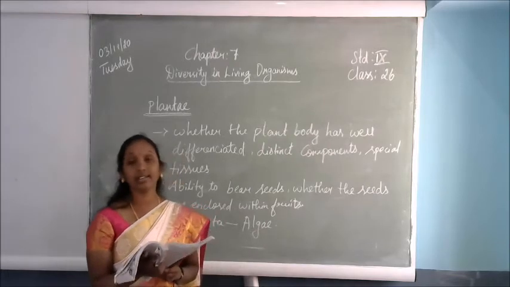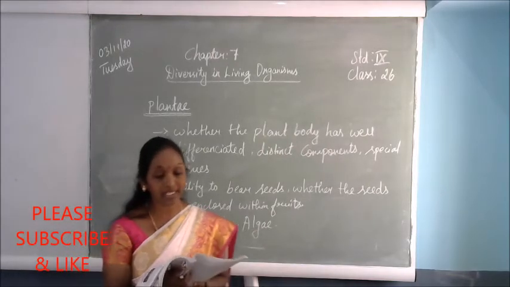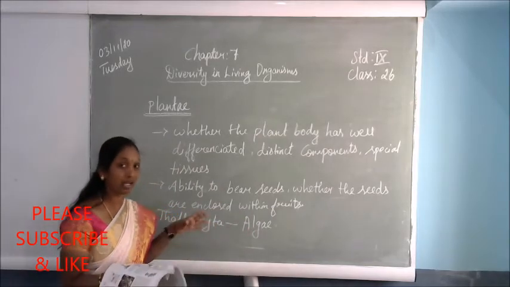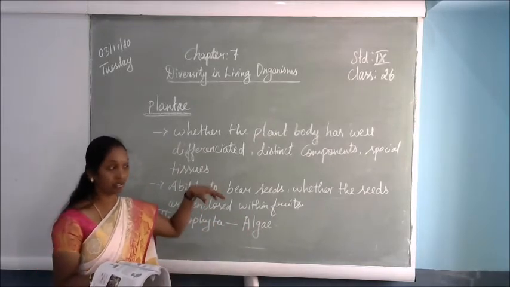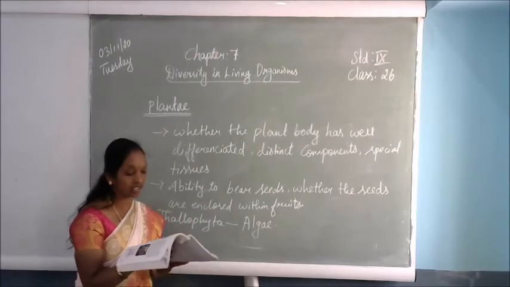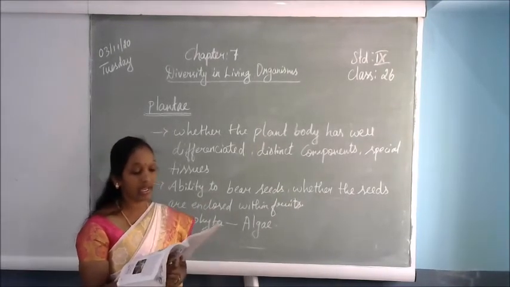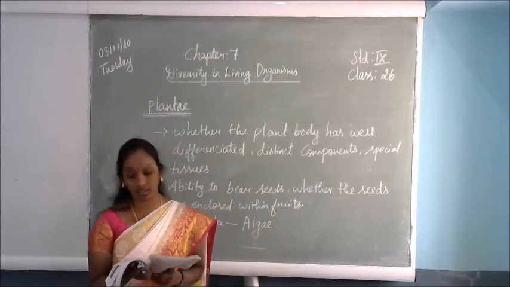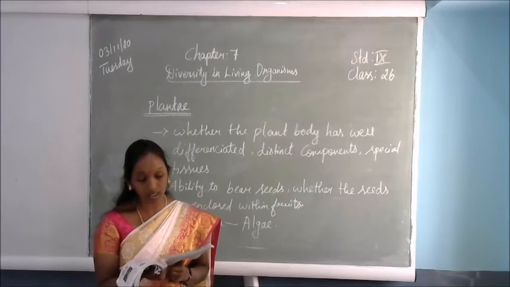So these are the characteristics of the Bryophyta. Examples are moss and Funaria. The moss plant can live in water and on land also. That is an example of Bryophyta. And another example of Bryophyta is Funaria.